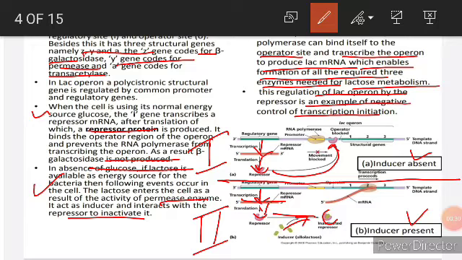Because the operator sequence is open now, the DNA dependent RNA polymerase can read the Y, Z and A genes, and there will be production of beta galactosidase in huge number, permease in huge number, and transacetylase also in huge number.